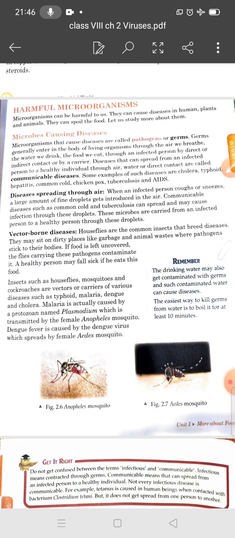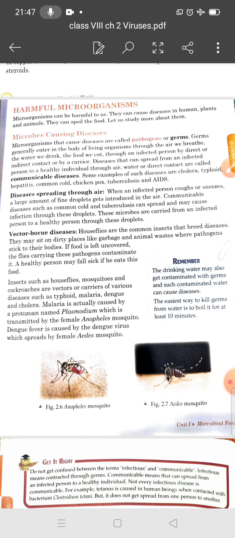Students, you have learned many ways in which microorganisms are useful to us, in bakery, in medicines, and in the food industry. But some of them can also cause disease in plants, animals and human beings. These disease-causing microorganisms are called pathogens. What are pathogens or germs? Have you heard this word, germs? Yes, germs or pathogens. Disease-causing microorganisms are called pathogens.